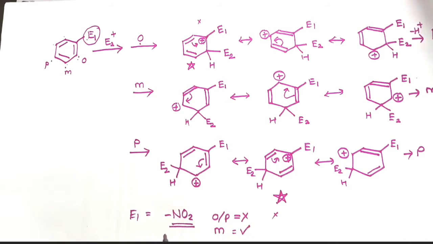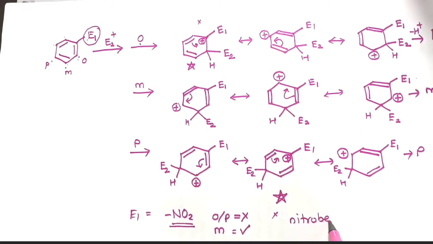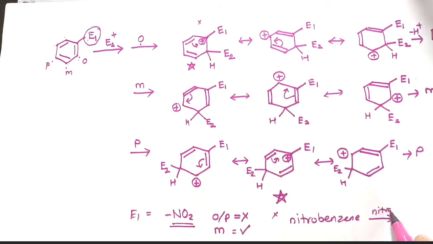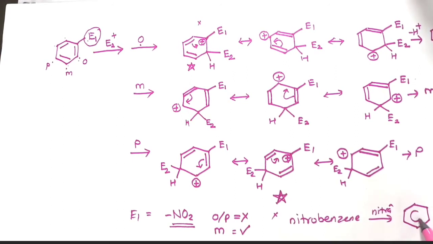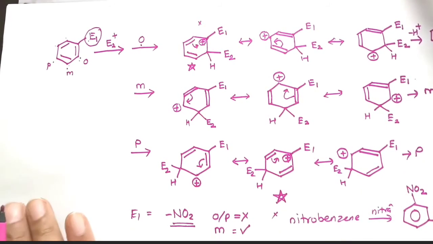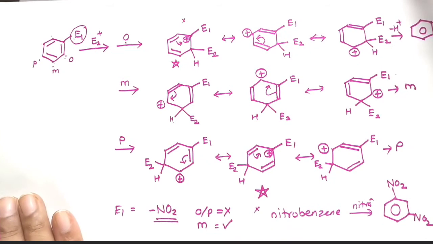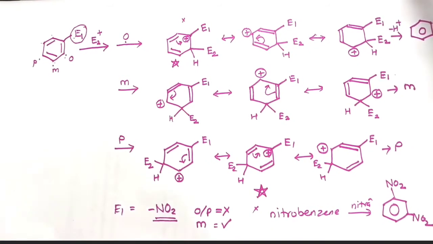So when nitrobenzene is subjected to further nitration, there will be formation of a compound which is called m-dinitrobenzene.